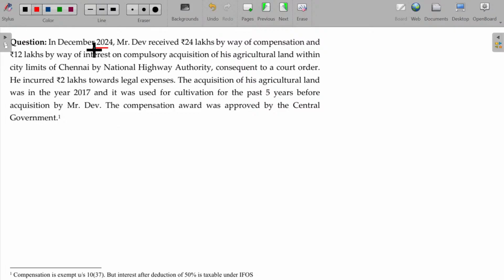In December 2024, Mr. Dev received 24 lakhs by way of compensation and 12 lakhs by way of interest on compulsory acquisition of his agricultural land within city limits of Chennai by National Highway Authority. Consequent to the court order, he incurred 2 lakhs towards legal expenses. The acquisition of his agricultural land was in the year 2017 and it was used for cultivation for the past 5 years. The compensation award was approved by the central government. So this one is okay, everything is clear. But the compensation for the asset will be considered as exempted, but not the interest.